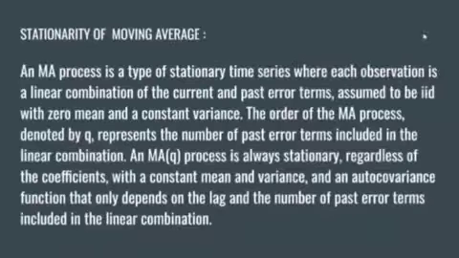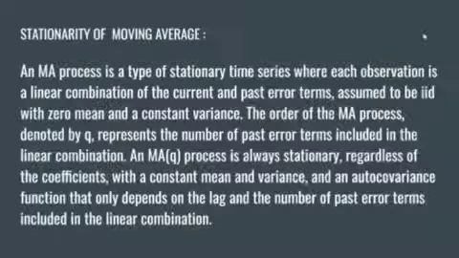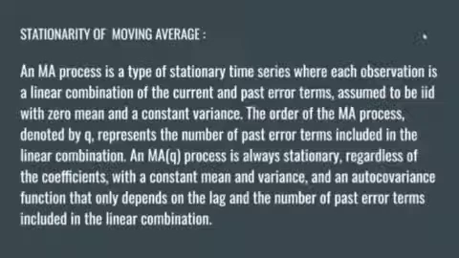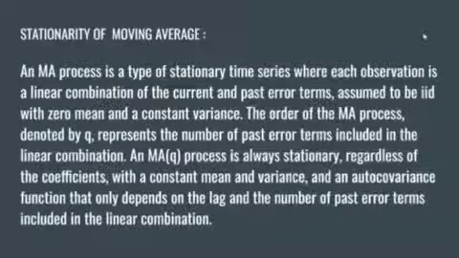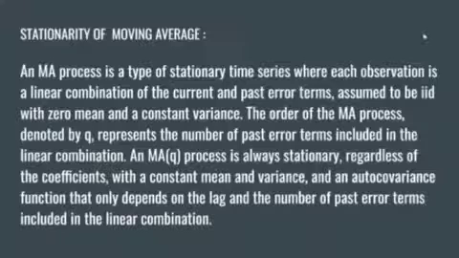Next we are going to see the stationarity of moving average. A moving average is a type of stationary time series where each observation is a linear combination of current and past error terms. Note that the error terms are assumed to be IID with zero mean and a constant variance.